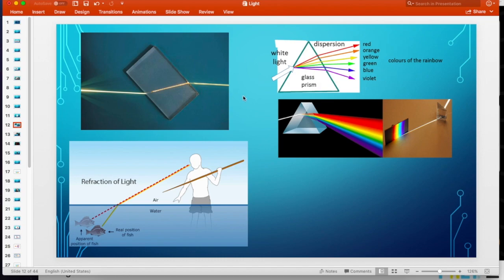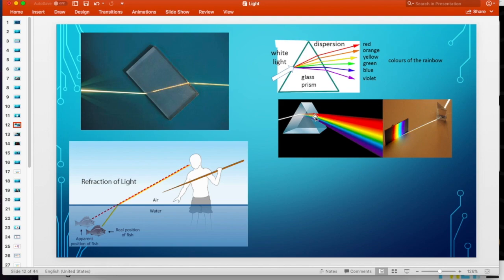When we analyzed refraction last time, I gave you the example of a straw in a cup of water. The straw looks bent. This is why. Light is a wave and light can refract. You can see here that this fish to this spear hunter seems to be right here, but it's actually right here because the light has been refracted. This is what prisms do. This is what water droplets in the atmosphere do to cause rainbows.